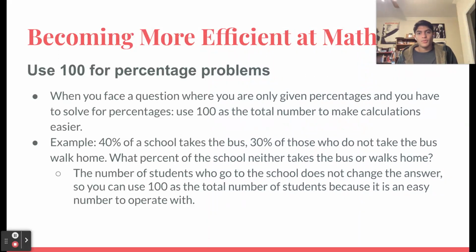So a way you can become more efficient in math is by using the number 100 for percentage problems. So sometimes you'll be given a question where you're only given percentages, you're not given an actual number. So an example of this is this example question that I have right here. So if it says 40% of the school takes the bus and 30% of those who do not take the bus walk home, and it asks you what percent of the school neither takes the bus nor walks home, you don't have an actual number given to you. So you can just use the number 100. And since that number is really easy to manipulate, this question will become a lot easier.